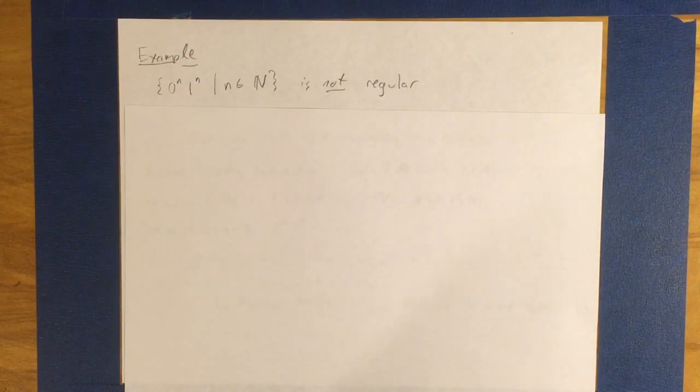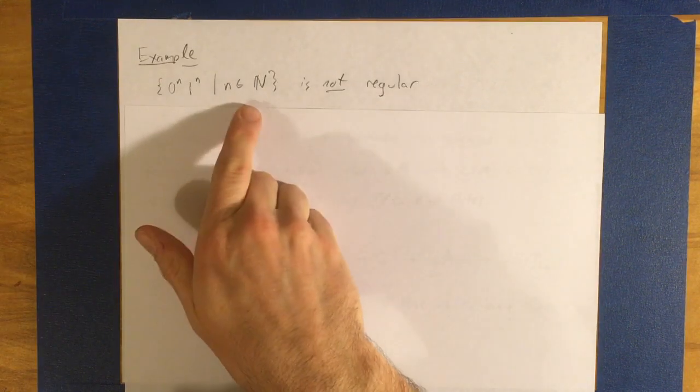All right, this is an example in the textbook of a set that is not regular, and you can read it in the textbook. But I just wanted to walk through it in a summarized format to explain how it works. So the language in question is this language, which we have seen before.